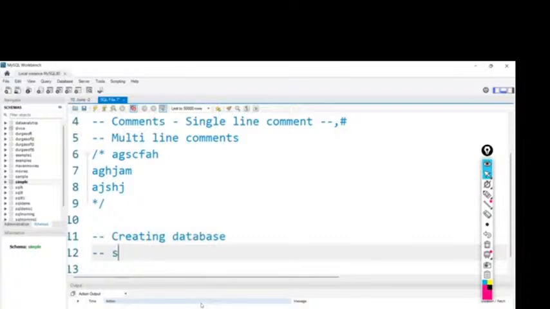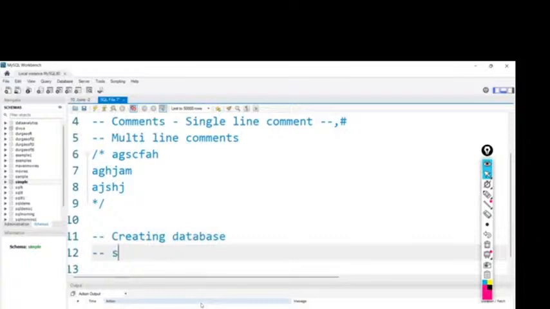Create database, name. After writing, I need to select this and click on this icon to execute. I'm clicking, and it got executed. At the bottom you can see the output section. In the output section, one row is affected. If we see this green tick mark, that means it executed successfully. If we have any errors, it will show a red cross mark. So now we just created SQL 5 as our database.